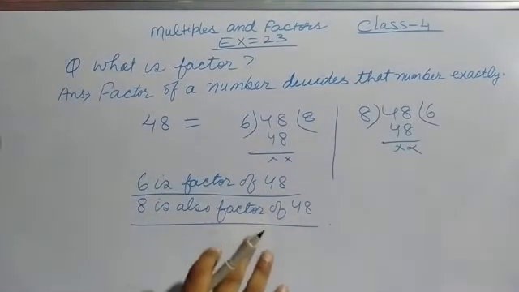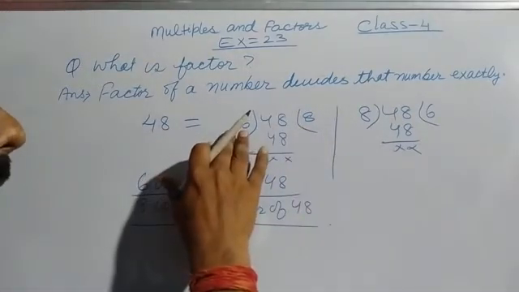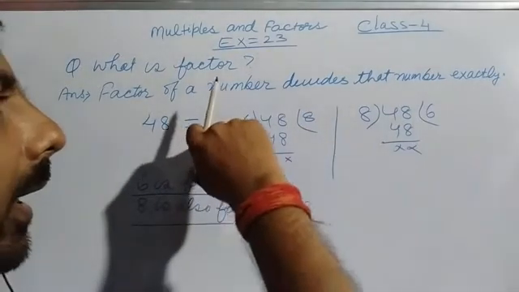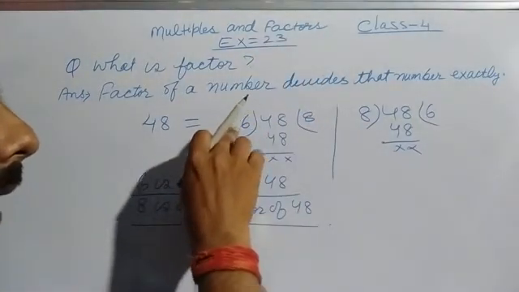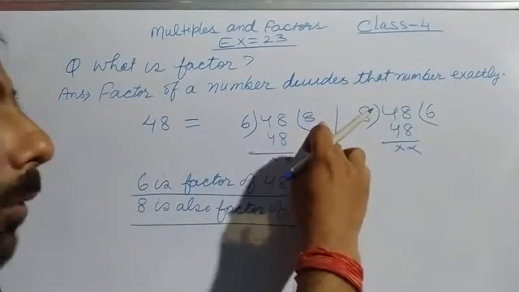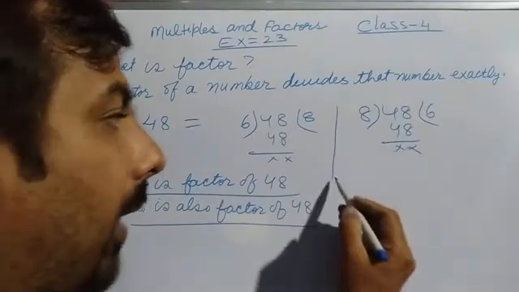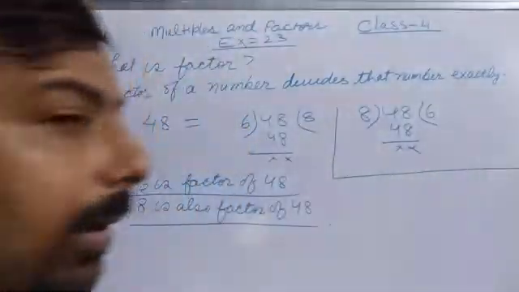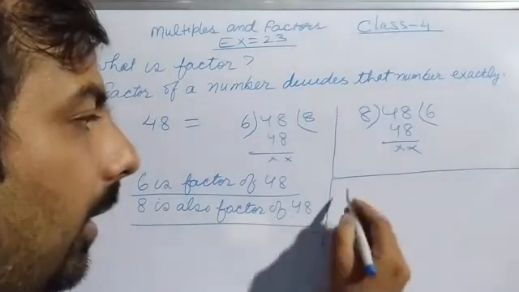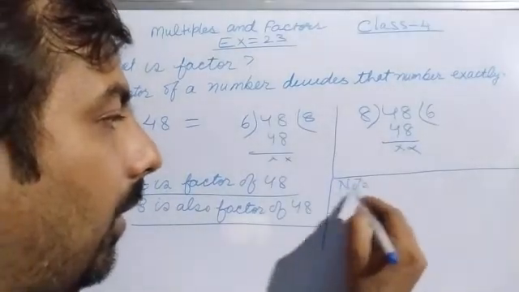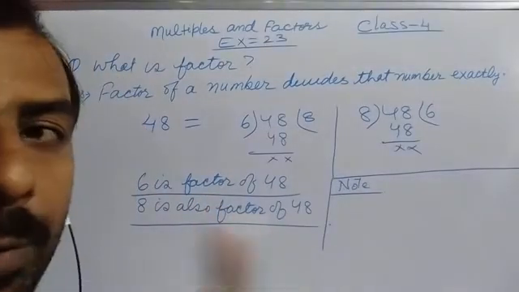Means 6 and 8: when we divide a number by a smaller number and it divides completely, then that smaller number and the quotient will both be factors of the bigger number. Now, there are some notes to be remembered. Every number has at least one factor.